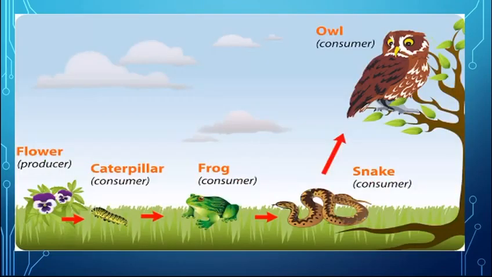This is also an example of one of the food chains. Flower is the producer, caterpillar primary consumer, frog secondary, snake tertiary, and owl quaternary.